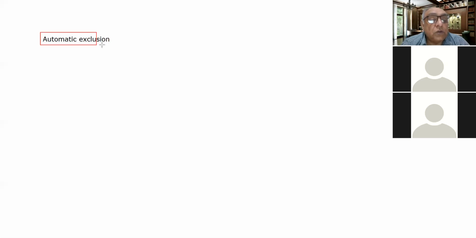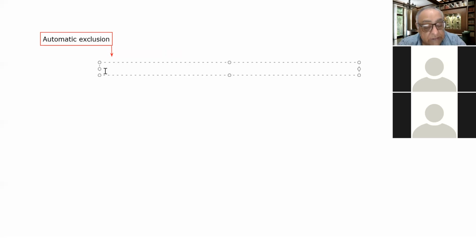As far as automatic exclusion is concerned, the households which fulfill the following criteria are automatically excluded from the list of the poor. The criteria are numbered; let me take one here. Because this is the exclusion criteria, it is written as E1, exclusion criteria one.